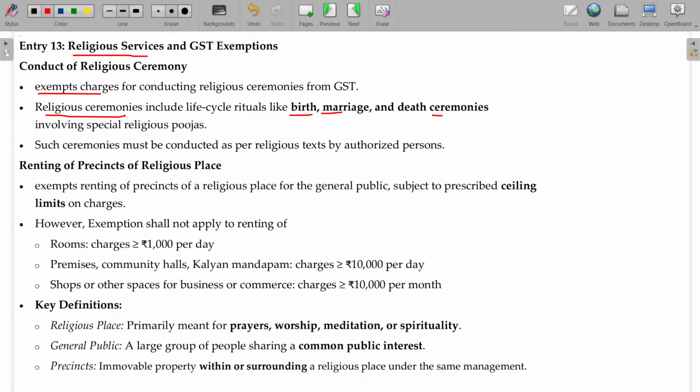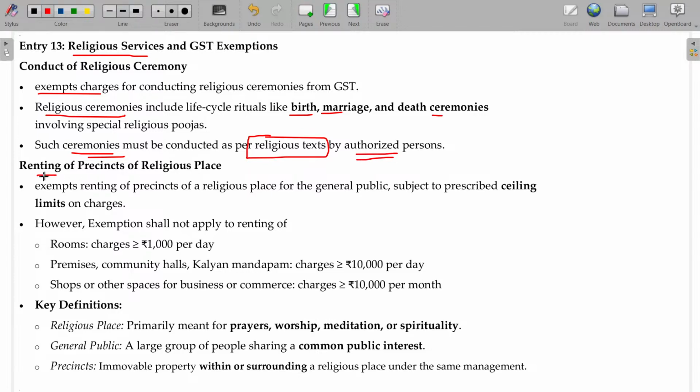So if any birth, marriage and death ceremonies are conducted by the priest or in the temple, and the premises are used, that will be completely exempt. Such ceremonies must be conducted as per religious text by an authorized person, the priest. Then this will not be taxable.